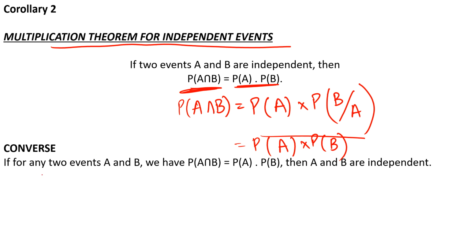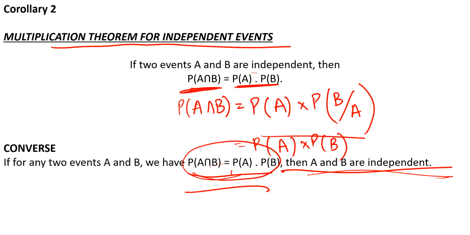Now we have a converse. If for any two events A and B, we have probability of A intersection B equal to probability of A into probability of B, then A and B are independent. So here we are saying that if two events are independent, this is true, which is the multiplication theorem for independent events. But if this multiplication relation is true, then the events are also independent. This is the only way of judging whether events are independent or not. If we know that A and B are independent events, we can use this relation. If we know that this relation is true, then we can say both events are independent.